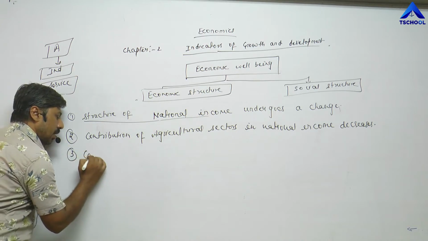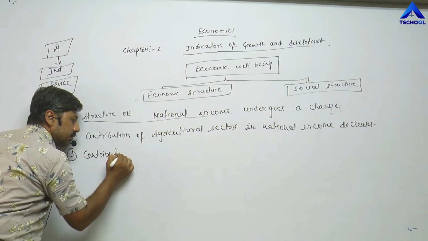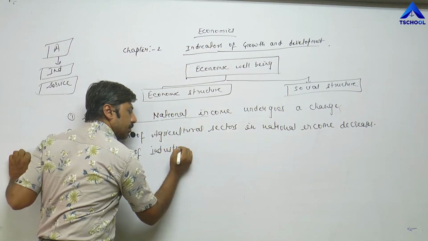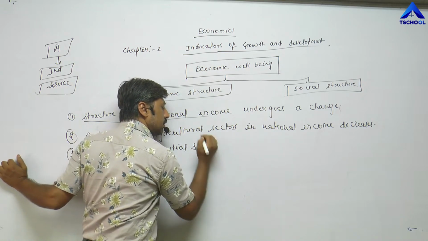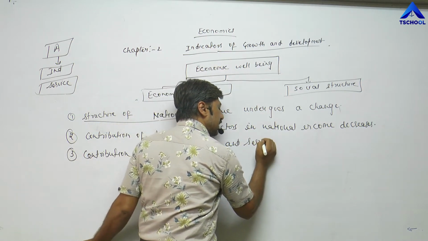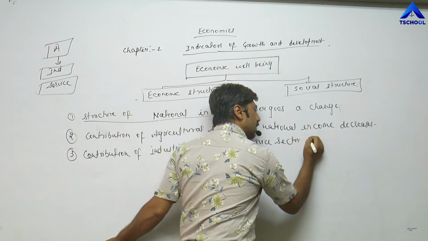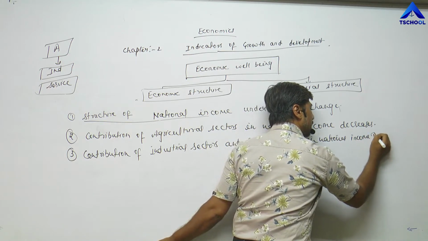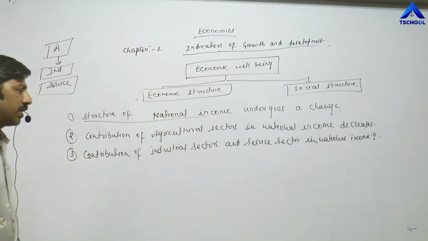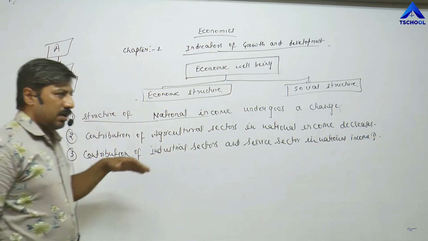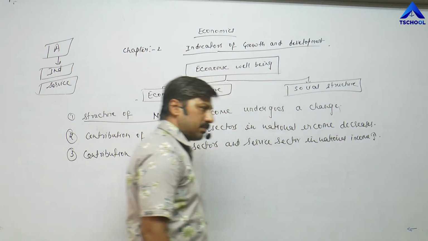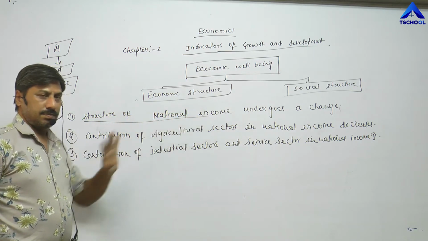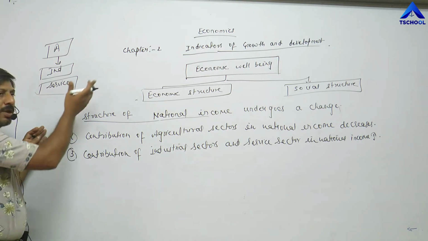Third point, now contribution of industrial sector and service sector in national income increases. Now the contribution of industrial sector and service sector in national income increases. This change is called structure of national income. And why does this happen? Due to economic development.